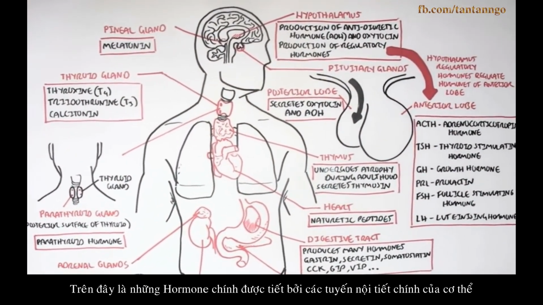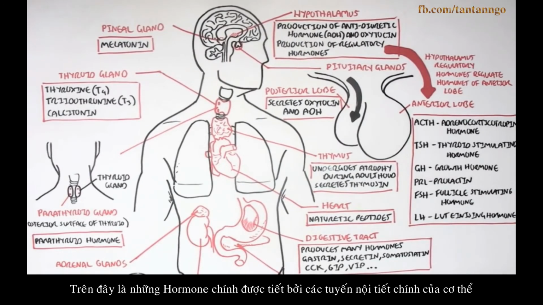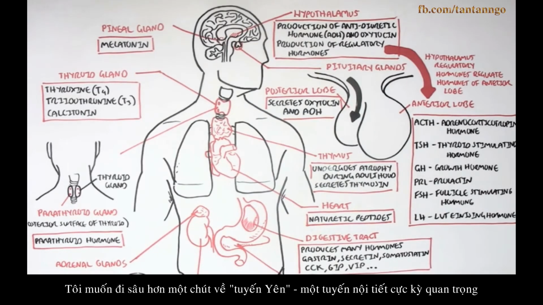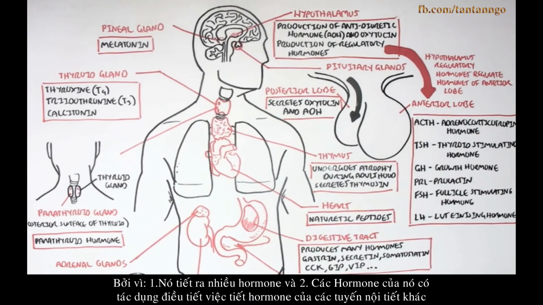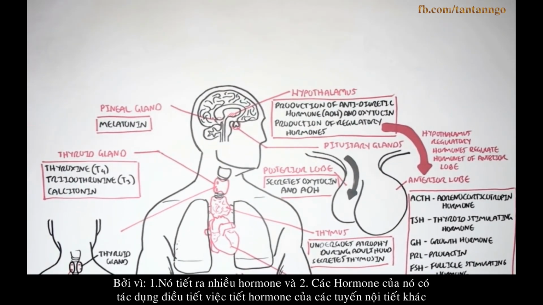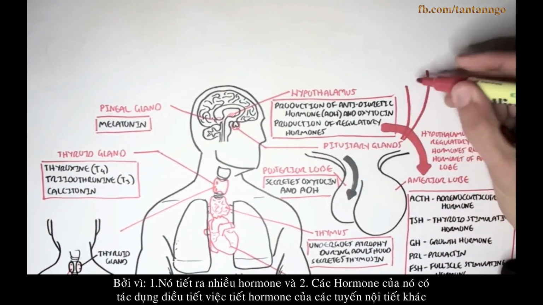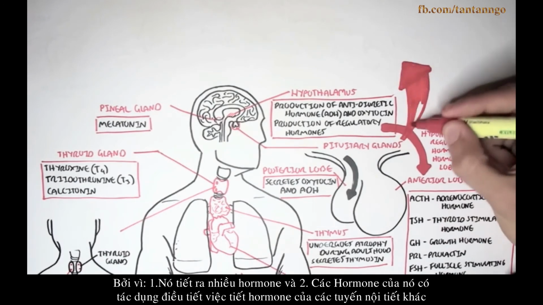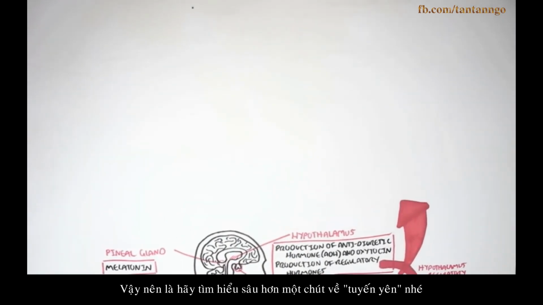Okay, so those were the main hormones that were secreted by the main endocrine glands. But I'd like to look in more detail at the pituitary gland, which is a very important endocrine gland because, for one, it secretes a lot of hormones, and two, it secretes hormones that regulate or stimulate the secretion of other hormones from other endocrine tissue, if that makes any sense. So let's have a closer look at the pituitary gland.